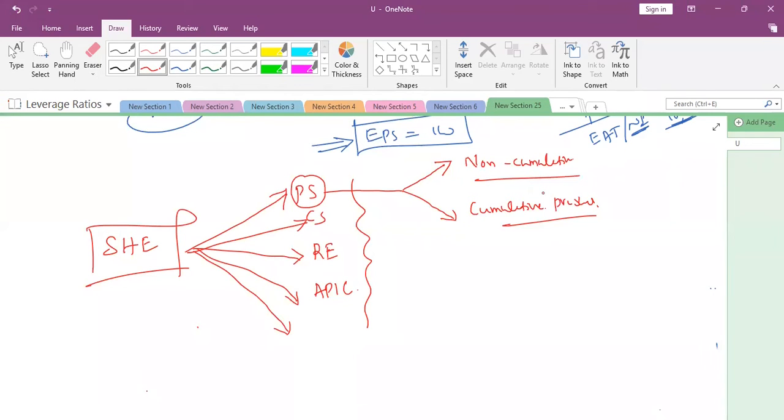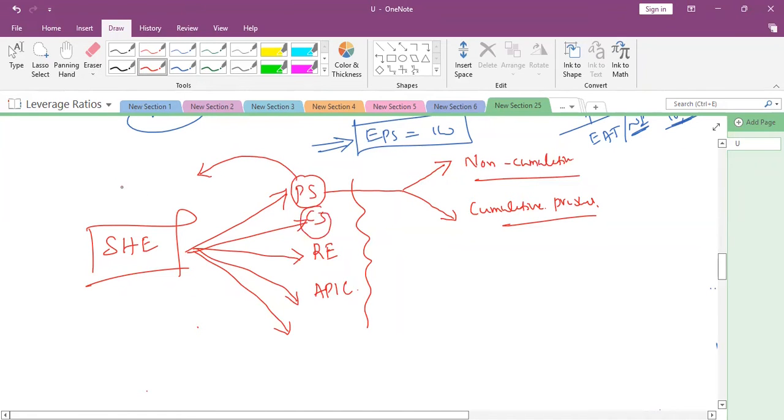So that's why those shareholders are considered preference shareholders. They have additional rights, which means they are taking less risk compared to the common stockholders. So they will be paid a fixed percentage of dividend on the face value of the share.